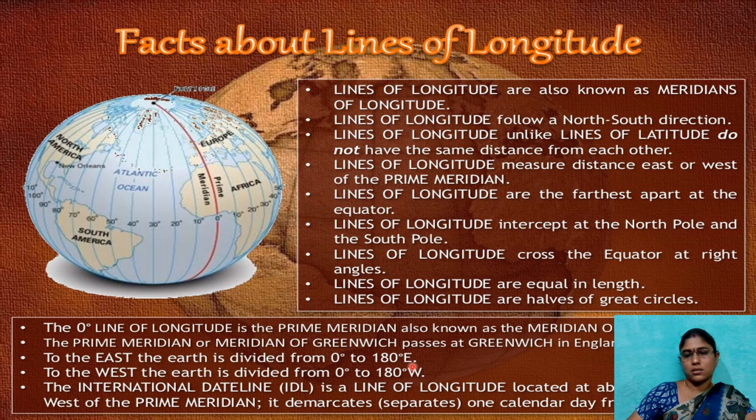So in total how many do we have? 180 degrees towards the east and 180 degrees towards the west. So the 0 degree is the prime meridian, and the longitude located about 180 degrees east or west is the international date line, which separates one calendar day from the next. That is the time difference. Important facts about longitude.